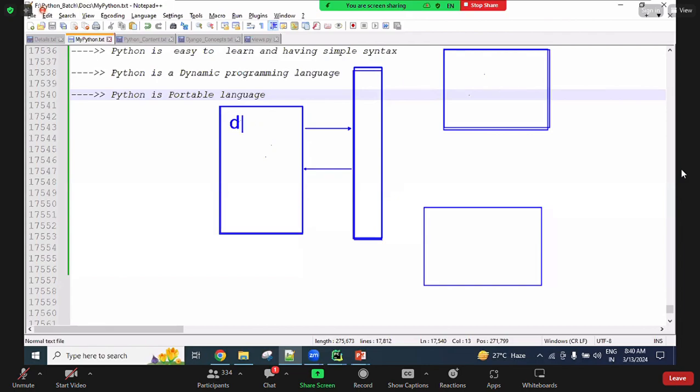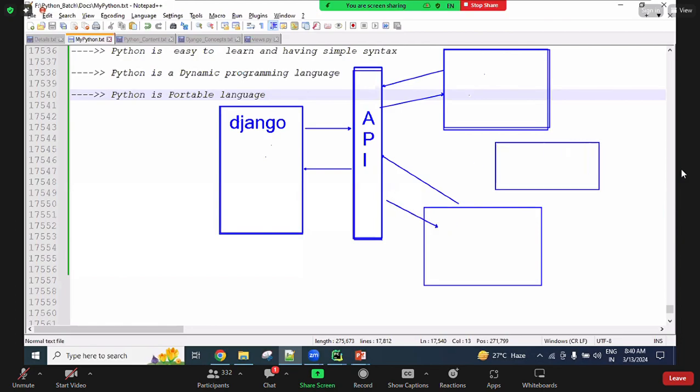For example, this is a Django base. For this project, if I'm designing these APIs, just API, okay? There are multiple types of APIs, guys. Which one is better for developing APIs? That concept we can learn in Django generally. Using these APIs, Java people and .NET people can interact with my application, and if any other applications are there, everybody can interact with my application via the API only.